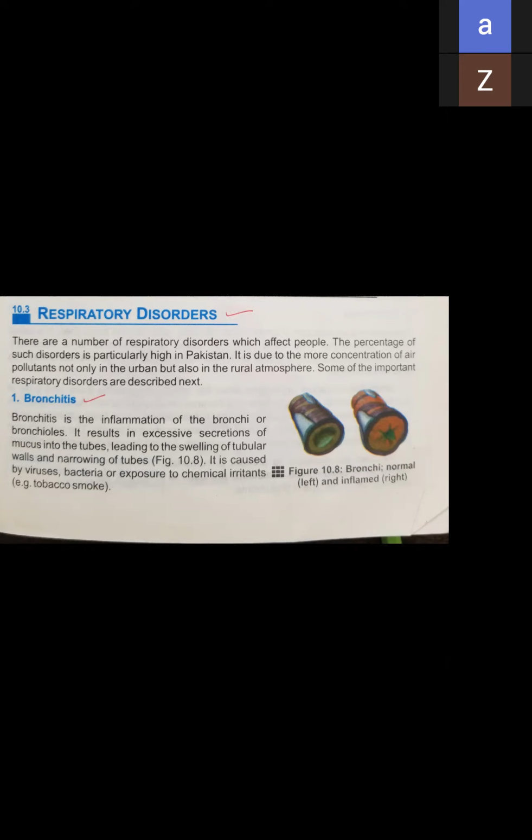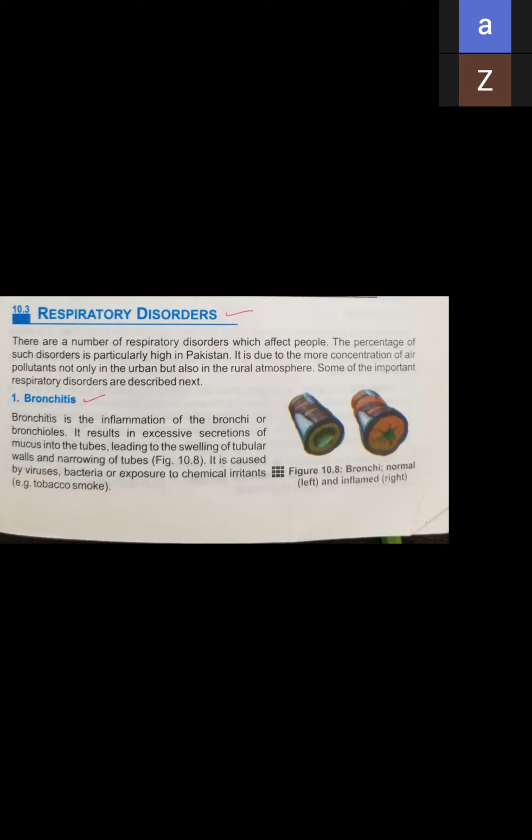The trachea is divided into bronchioles, and at the end of the bronchioles there are air sacs called alveoli, where gaseous exchange happens. To reach the alveoli, the air has to pass through the bronchioles. So when the bronchioles swell and become narrow, breathing issues are created and a person cannot breathe easily. Gas exchange will happen, but it will be a difficult process.